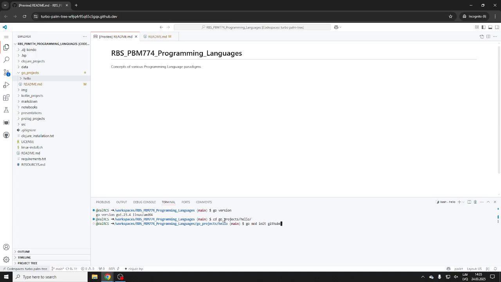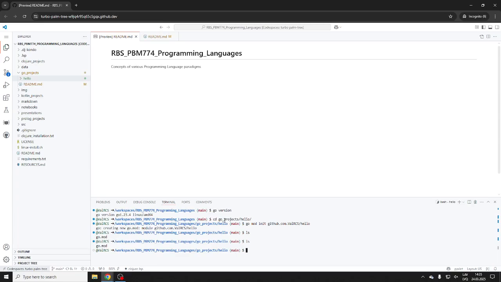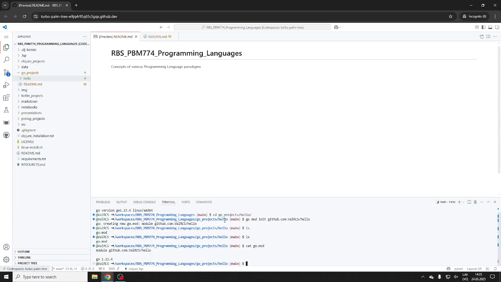GitHub.com/valRCS. This, of course, is arbitrary. Hello. Let's see what happens. We have go.mod. Let's see what's in go.mod. Let's double check. Yeah, it just says that it's a module. It's not really strictly necessary.